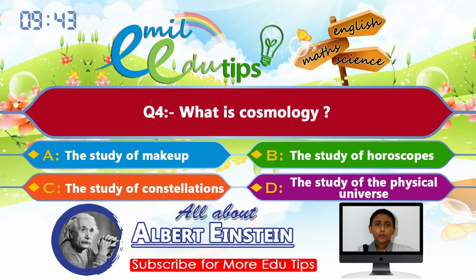Question number 4. What is cosmology? Options: A. The study of makeup, B. The study of horoscopes, C. The study of constellations, D. The study of physical universe. Your time starts now. The correct answer is option D. The study of physical universe.